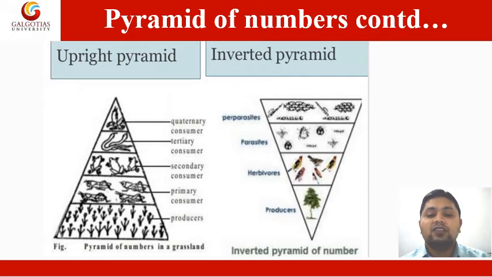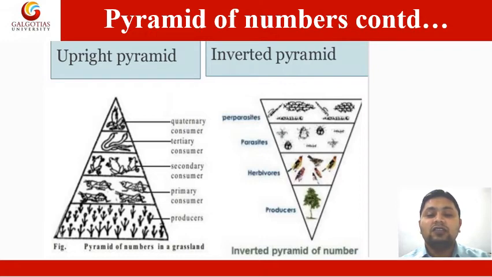In the upright pyramid, at the very bottom there are a very large number of producers, and then the number slowly decreases as we move towards the consumers. But the inverted pyramid is just the opposite: there is a single producer and many consumers dependent on that single producer, and then even more consumers depend on those other consumers.